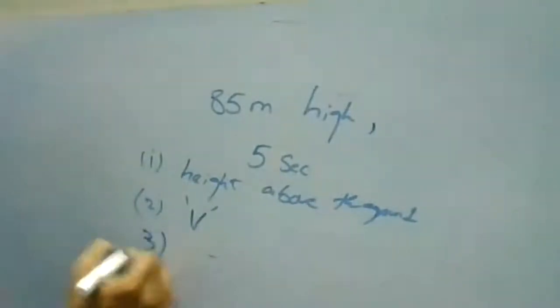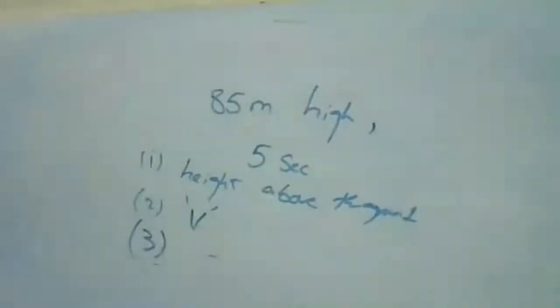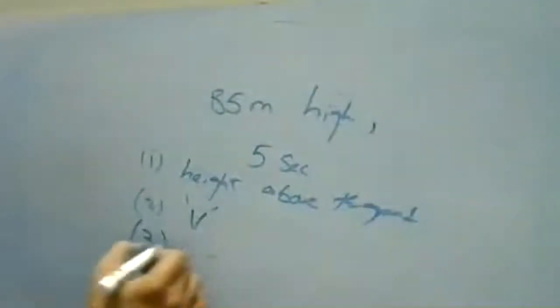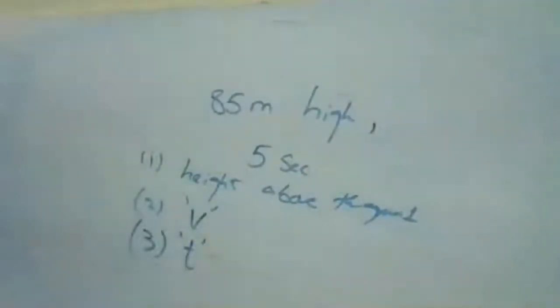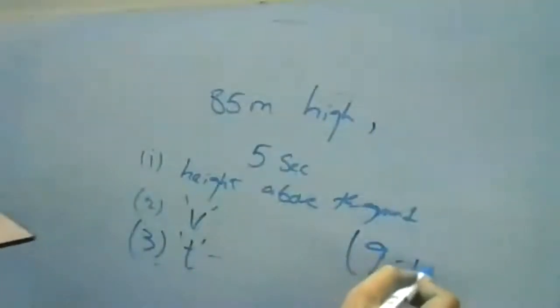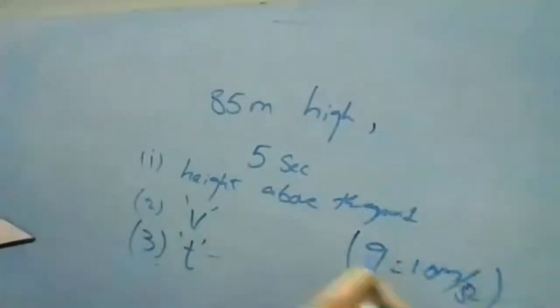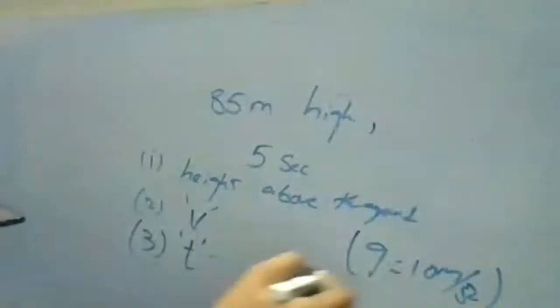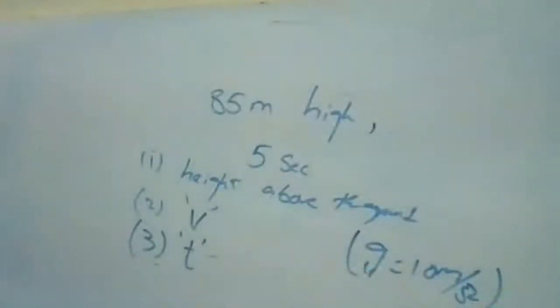Third question, the time taken to reach the maximum height. Okay, in brackets, g is equal to 10 meter per second square. They have given g as 10 directly, so you can take 10.